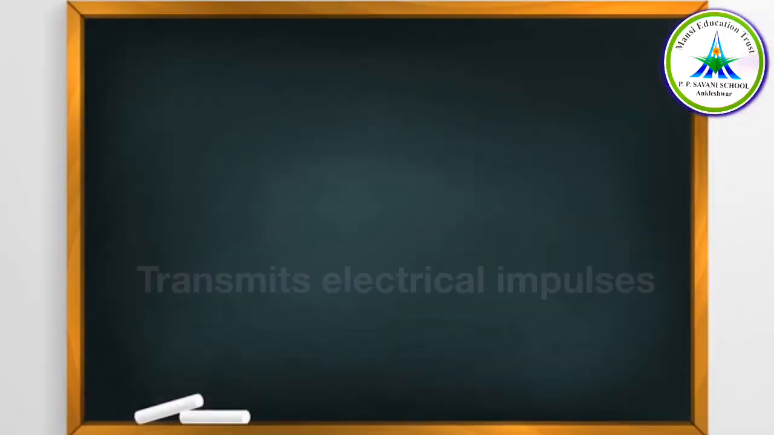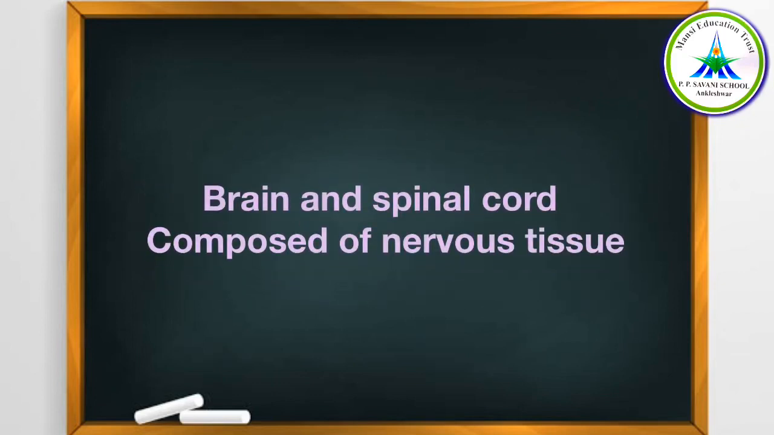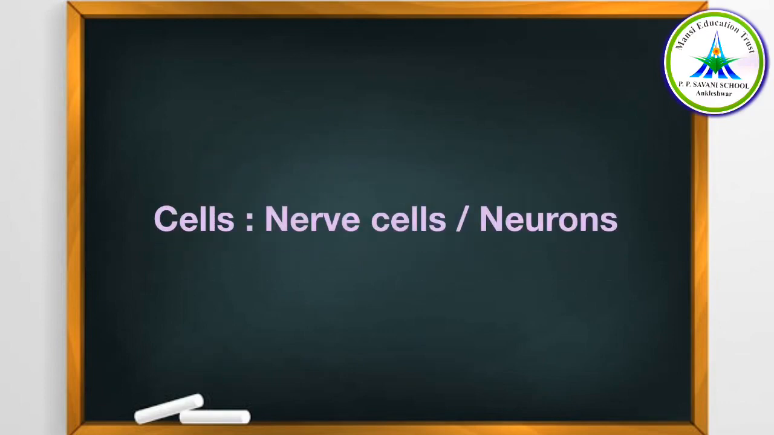Now when I give an example of response to stimuli, what do I mean by that? For example, if you take a mimosa plant, the touch-me-not plant, when you touch it, then only it will shrink. So what is that? That is the response, and we are the stimulus, meaning we are the external force acting on it. That is known as response to stimuli. It transmits stimulus from one place to another. The brain and spinal cord are composed of nervous tissue. Now the cells of this tissue are called what? The nerve cells, or the neurons, right?